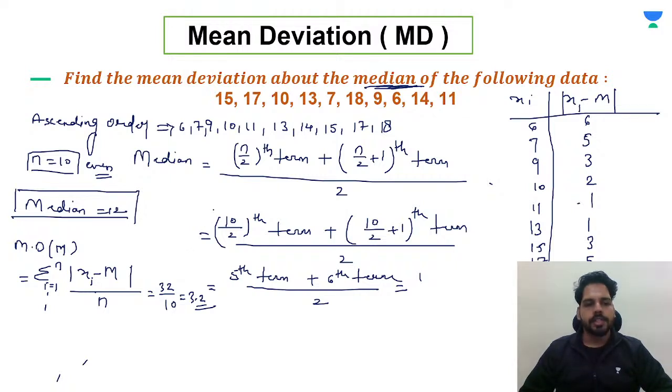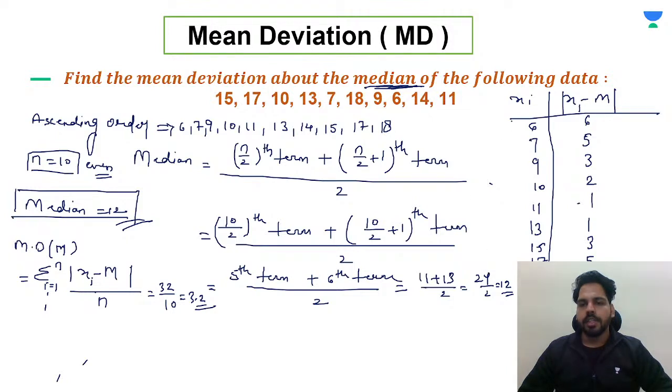See, first of all, you just need to take out the median by using this formula as we have used over here. And fifth term is what? You can count from here. 6, 7, 9, 10, 11. Okay, 11 will be your fifth term. Sixth term will be 13. So we will find the sum over here. 11 plus 13 divided by 2. 11 plus 13 will be 24 divided by 2. So you are getting 12 as median, which we have written over here.